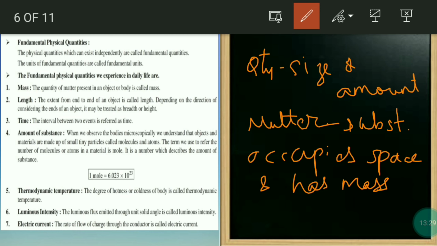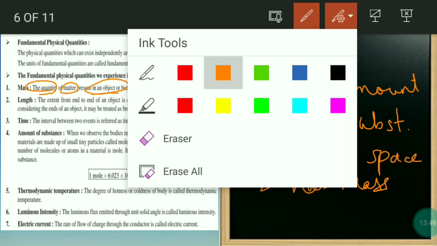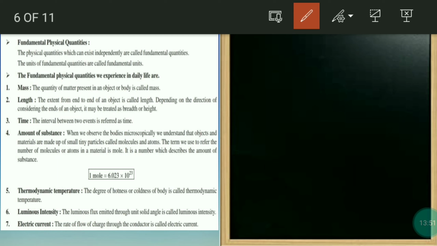This definitions you know, right? So I have written: the quantity or size of a substance which occupies a space and has mass present in an object, that is only mass. So I have given a detailed explanation for you, right? Yes. So next we have length.